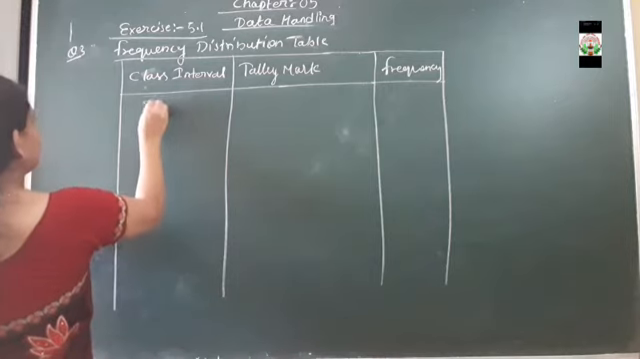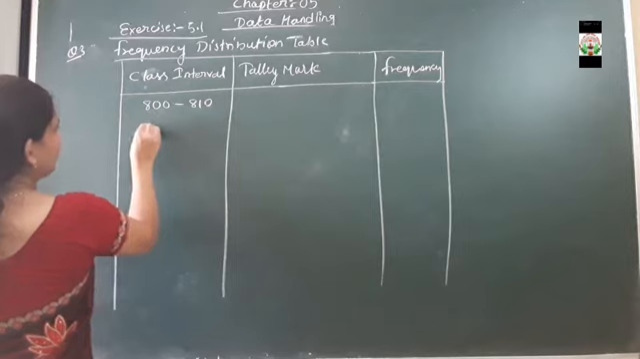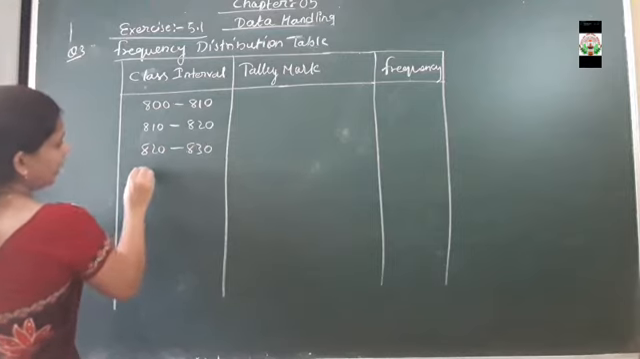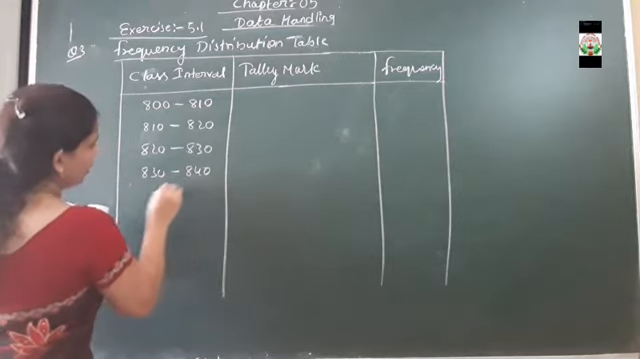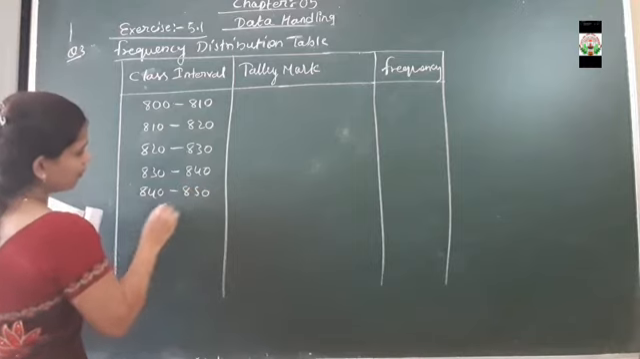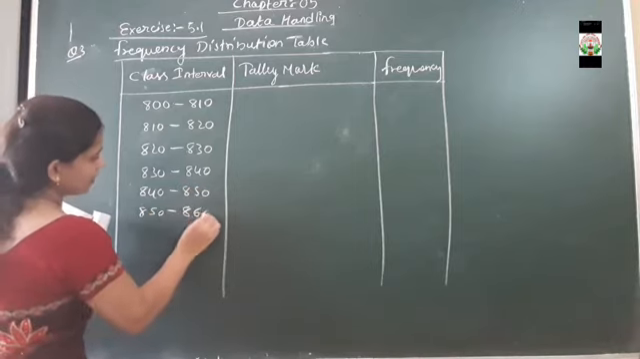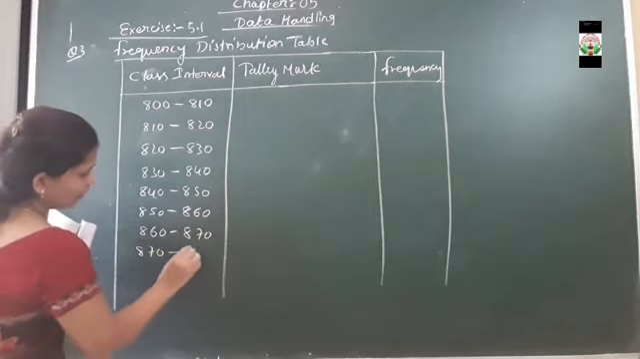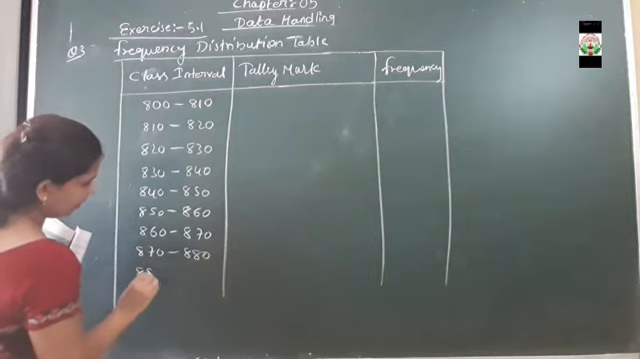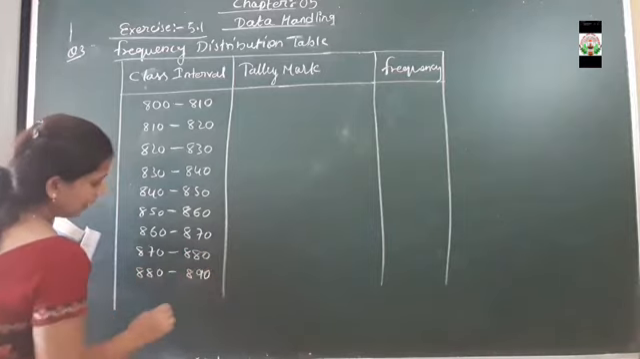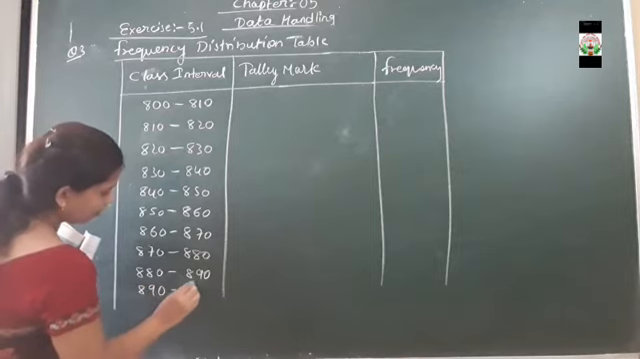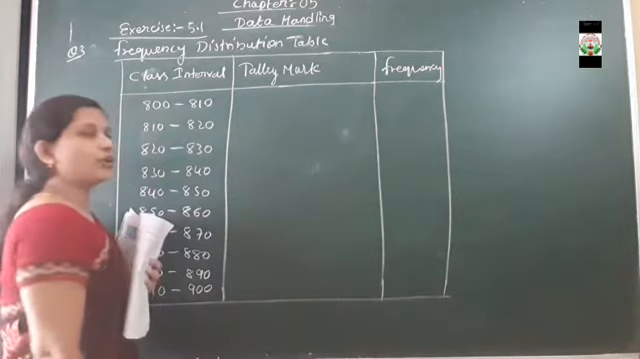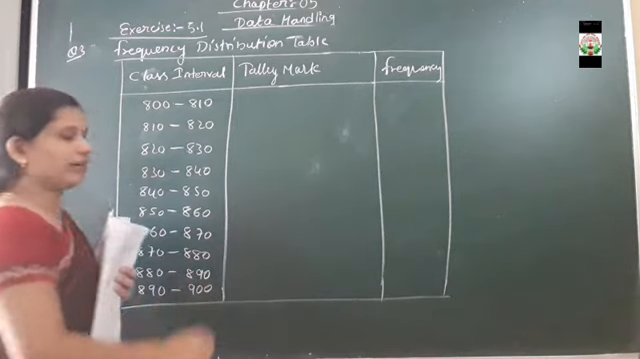Now, the class intervals are given in the question itself: 800 to 810, 810 to 820, 820 to 830, 830 to 840, 840 to 850, 850 to 860, 860 to 870, 870 to 880, 880 to 890, then 890 to 900. Up to here, the class interval is given in the question itself. So on up to 900 it goes.